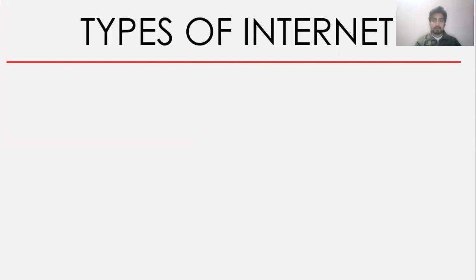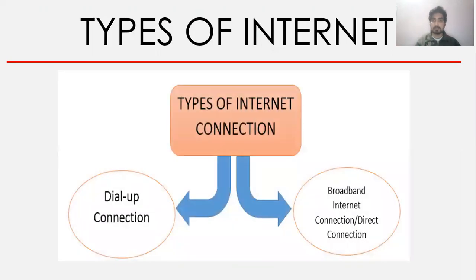So, today we are going to know about the different types of internet. Basically, there are two types of internet. First one is a dial-up connection, another is broadband connection. Dial-up connections were being used in the beginning of the internet era. Now it is not being used. Broadband internet connection is still in use, and that is one of the fastest internet connections. So more on this we will learn. Let's see both types of internet one by one.